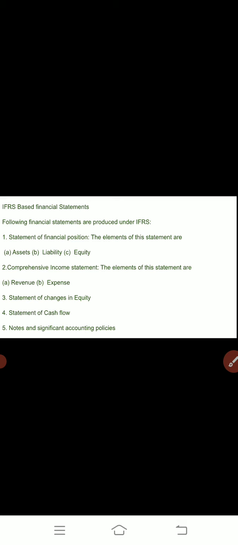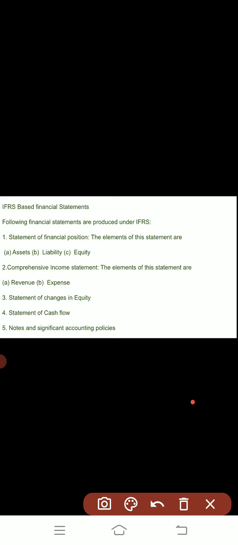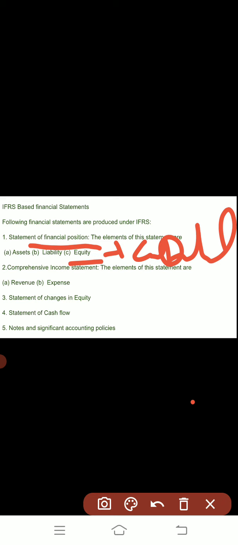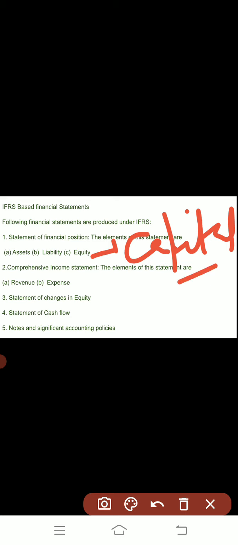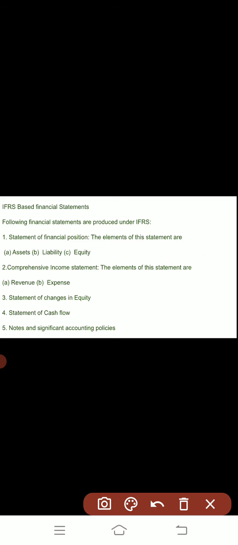First is statement of financial position. Statement of financial position means it shows the assets, liabilities and the equity. Equity means the capital which is invested by the owner of the business. So first of all it represents the statement of financial position, and the elements of this are assets, liabilities and the equity of the business.